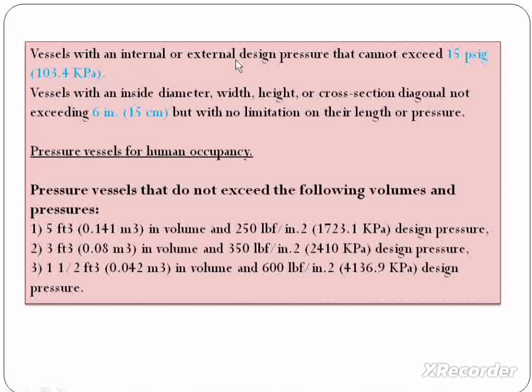Vessels with internal or external pressure that cannot exceed 15 psi. Yes, this was also repeated in my exam. 15 psi.